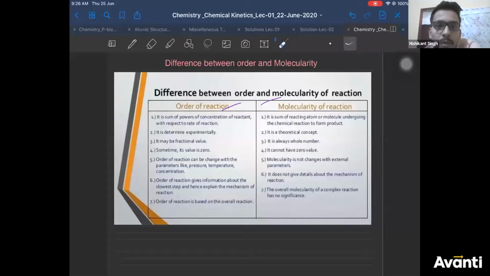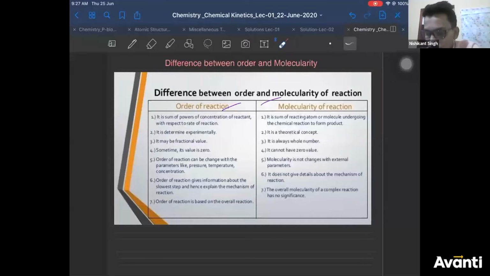Right. Molecularity, third point is, it is always a whole number. It cannot be zero, it cannot be a fraction, because molecularity represents the number of molecules which will collide. So zero molecules cannot collide, right? So molecularity cannot be zero. Negative molecules cannot collide. So molecularity cannot be negative. Fractional molecules cannot collide. Therefore, it cannot be a fraction, right?